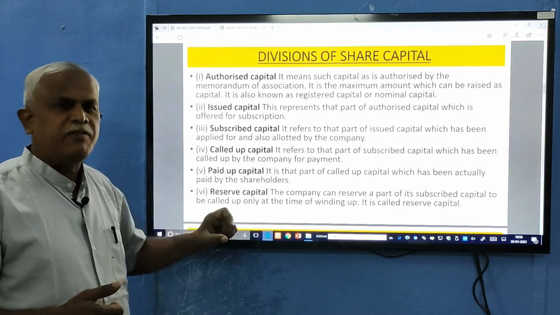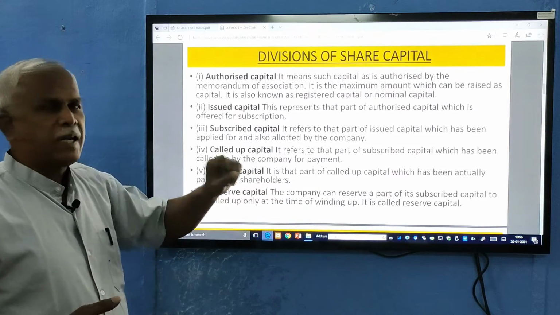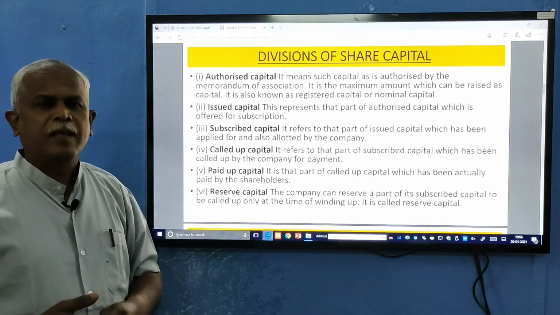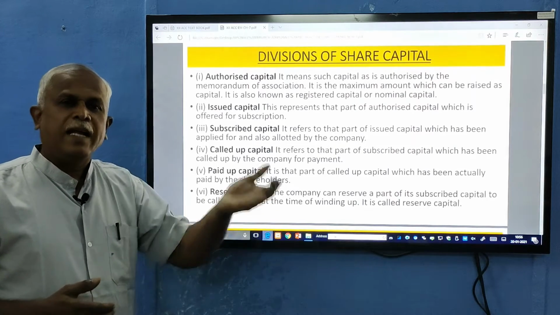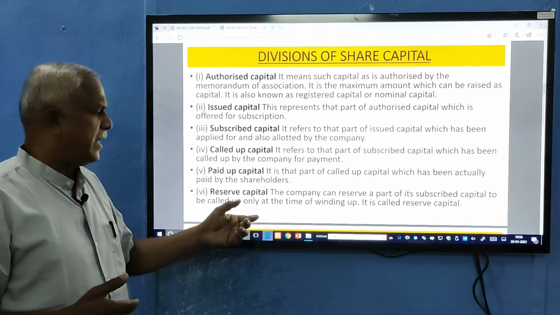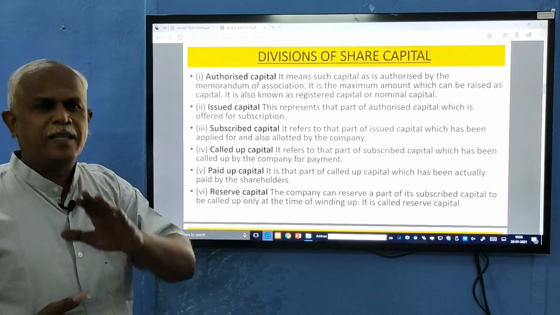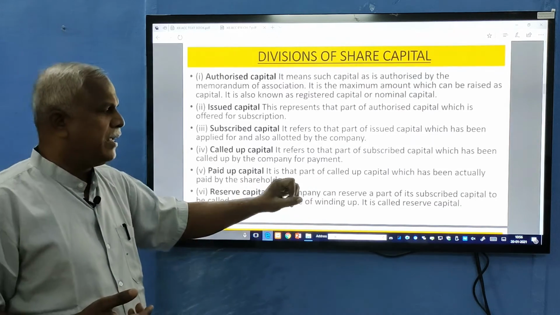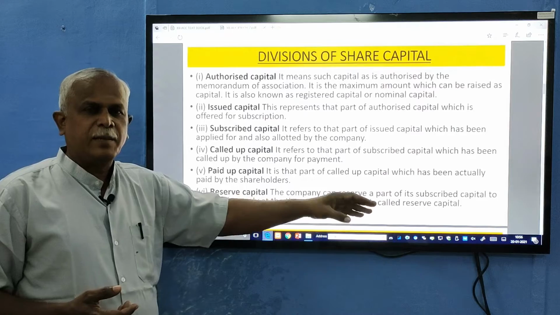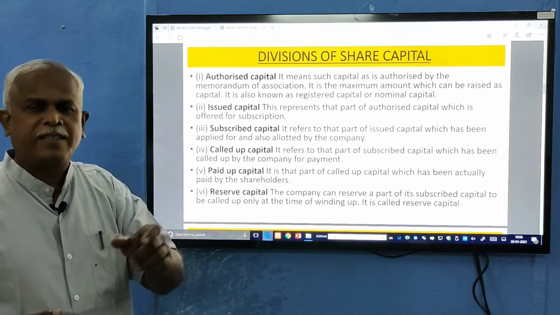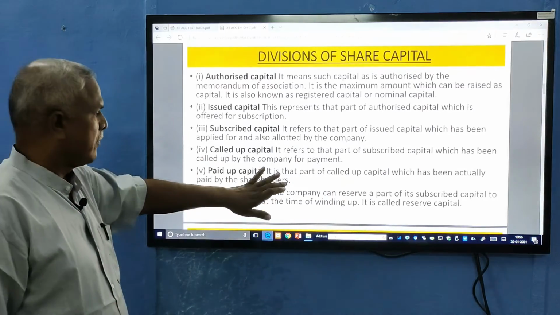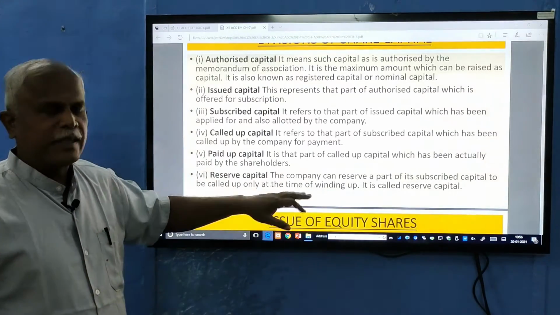At such a time the company will call the shareholders. It is a part of subscribed capital left with the shareholder, and it will be called up only at the time of winding up. This will not be shown in the balance sheet, that is to be understood. It is a reserve capital which will not be reflected in the balance sheet. It's an important 2-mark question, you have to mark it.